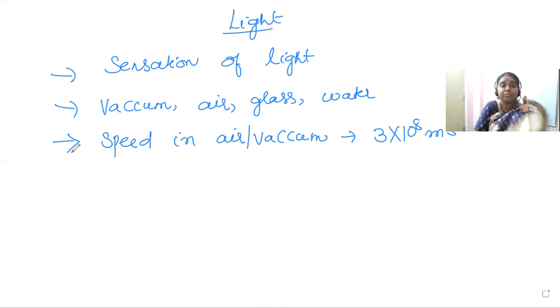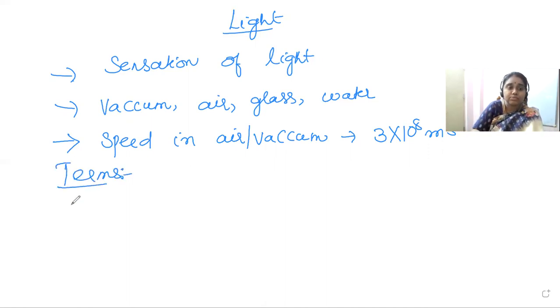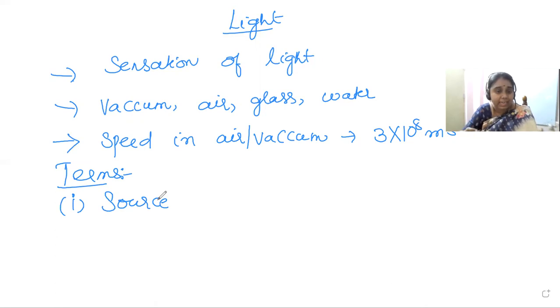So there are a few important terms related to light before entering into the chapter. We are going to study a few important terms. What are those terms? Let us see now. The first most important thing is, what is a source of light? Source means what? From which the light is given out. An object which is giving out light. Okay, from where we get light.